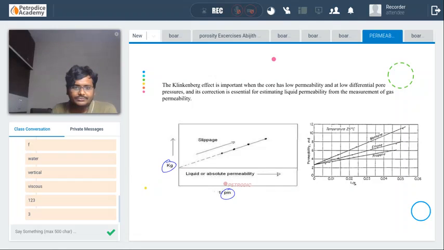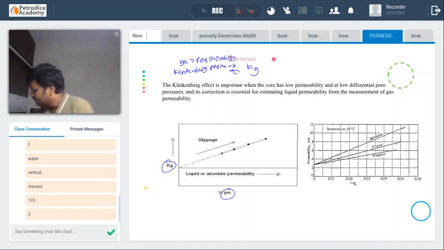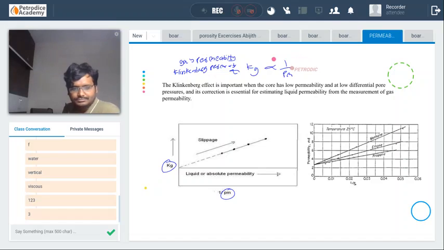He found out that the Kg, that is the increased permeability, or the gas permeability, or the Klinkenberg permeability, is inversely proportional to Pm, the average pressure in the core sample.